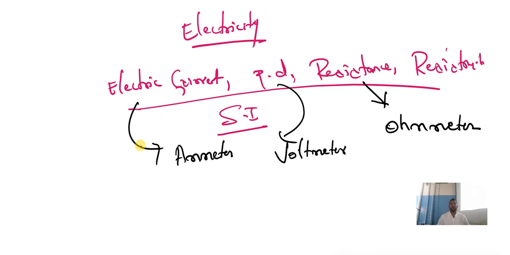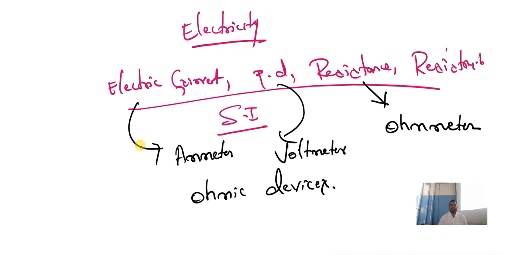The devices which work on the principle of Ohm's law, those devices we call ohmic devices.